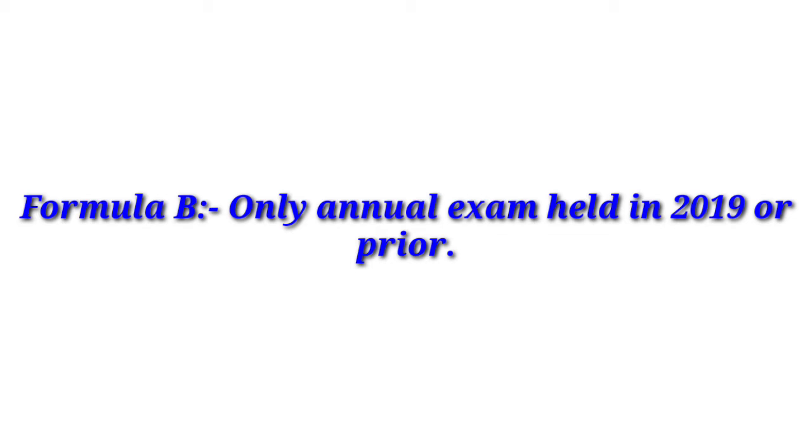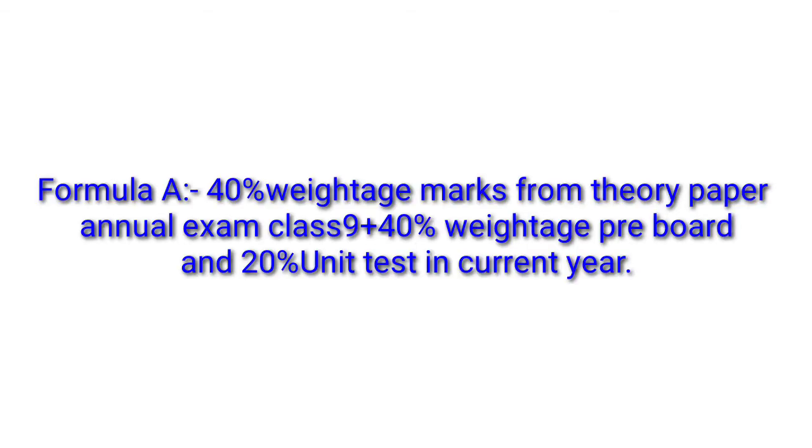In the first scheme where class 9 and pre-board is taken, there the students will be awarded 40% weightage marks from the theory paper of annual examination. What they got marks in the theory paper of the class 9 examination in each subject, that 40% weightage will be taken from there. Then 40% weightage will be taken from the pre-board or any revision test held in recent year, and 20% marks from the unit test in the current year. So 40 plus 40 plus 20, in this way the result will be prepared. This is for the first formula.